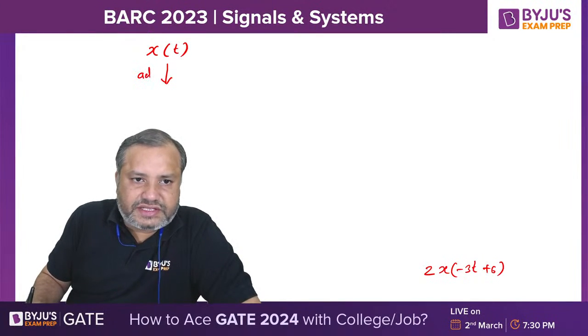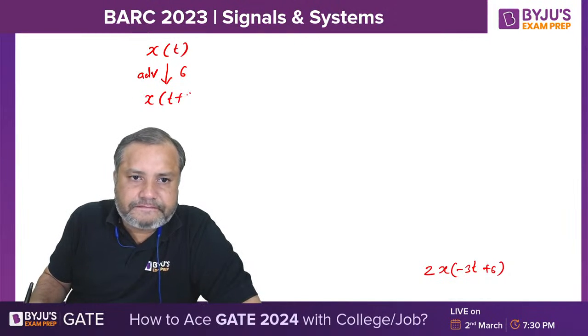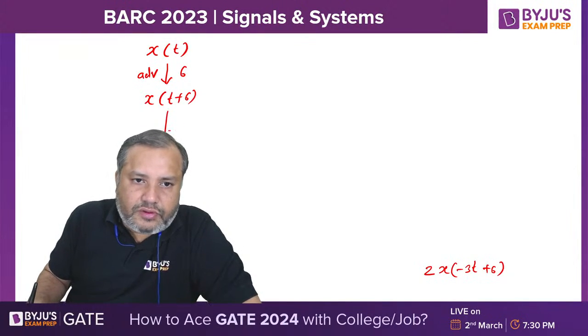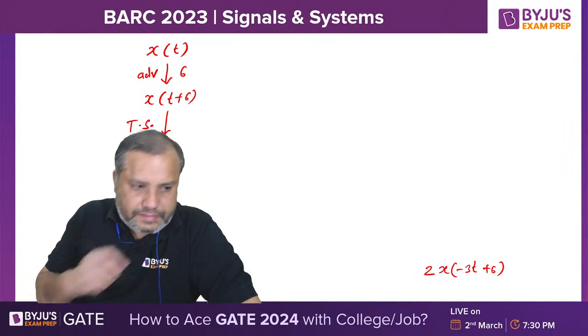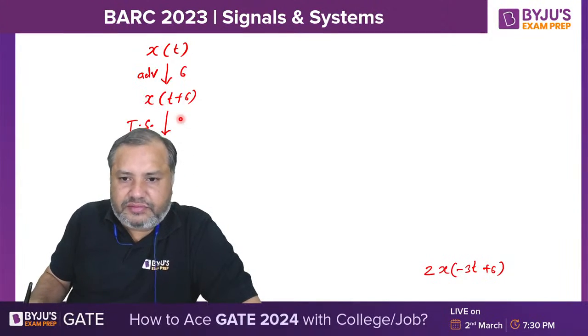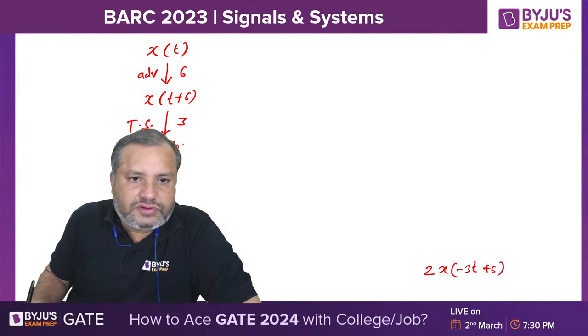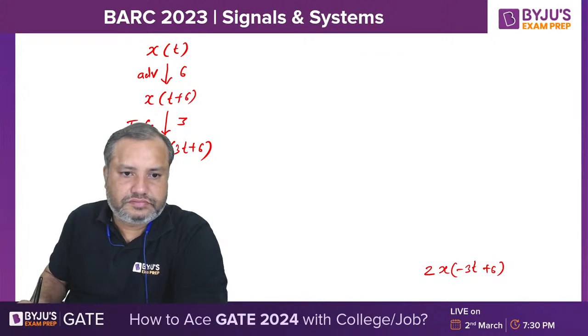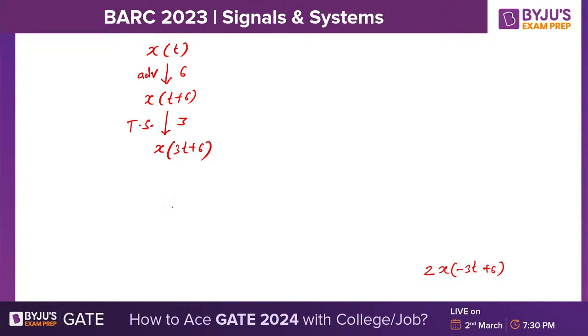Advance it by 6, time advance it by 6, so it will become x of t plus 6. Now time scale it by a factor of 3, this will become x of 3t plus 6. In time scaling you have to just replace t by at, here a is 3.